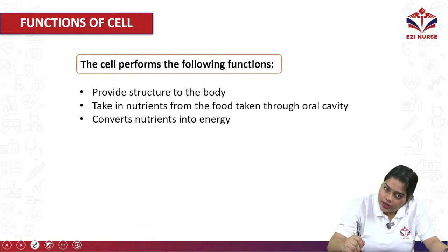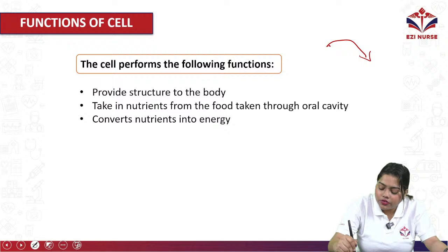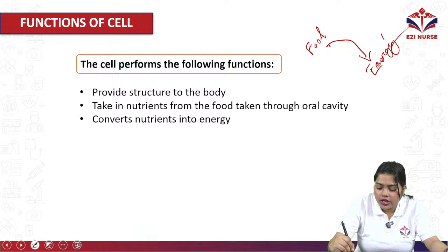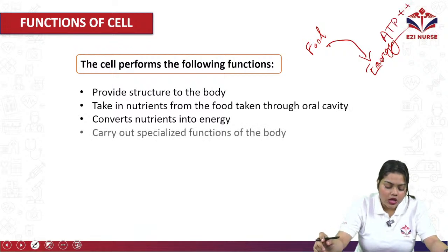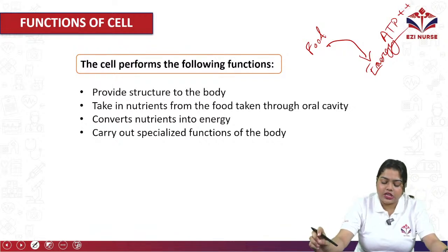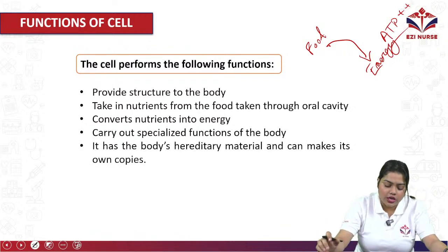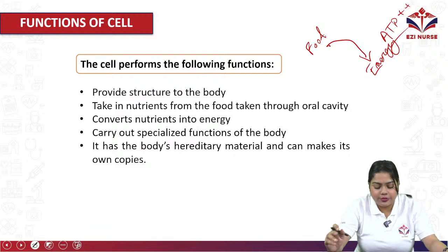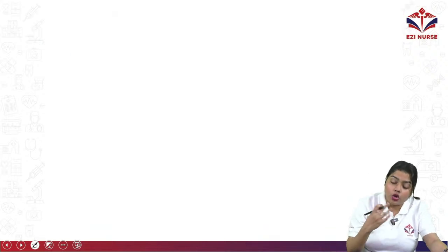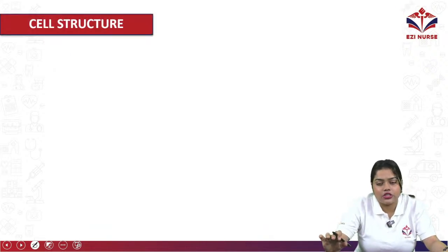It is not only absorbing but also converting the food into energy. Also, it will carry out specialized functions of the body. Okay, it has hereditary material that can make its own copies. Okay, so these are the main functions of a cell.